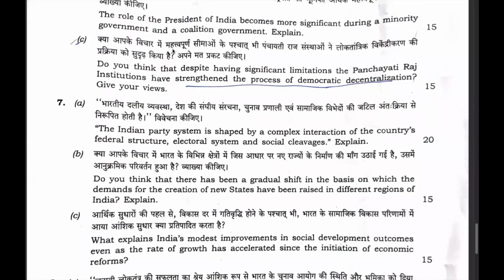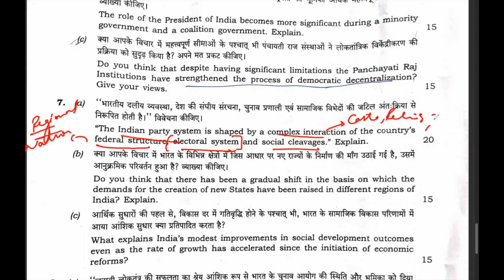Now the question is regarding the Indian political party system, where they say that it is because of the complex interaction with respect to the federal structure. It means they are asking about the regional parties and the national parties. They are asking about the electoral system, that means the first past the post system, and the social cleavages, that means the cleavages in society in the form of caste, religion, region, and ethnicity. On the basis of this, they have asked this question on how parties are formed. So this is a question from political parties and the party system.